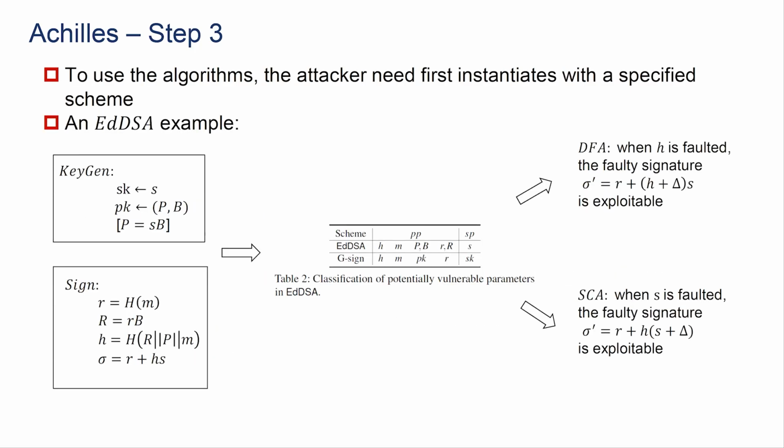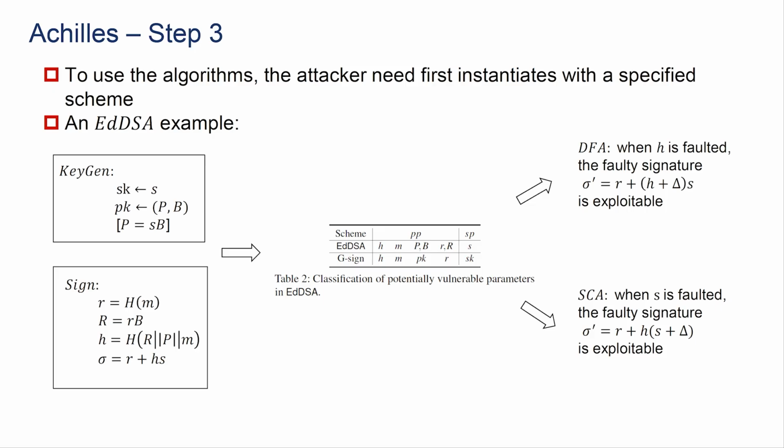An example: to use the algorithm, the attacker first needs to instantiate it with a specific scheme. We use DSA as an example. In the teaching process, we compare all the parameters and we input the equation of relation of these symbols. We also implement the solving process for some equations of symbols.